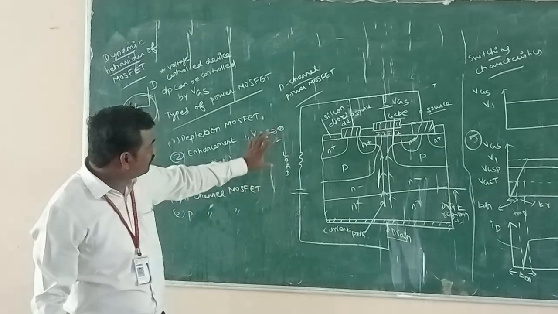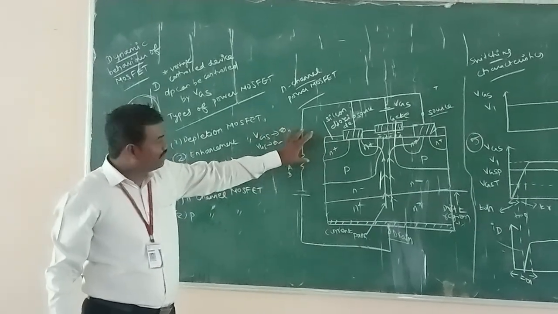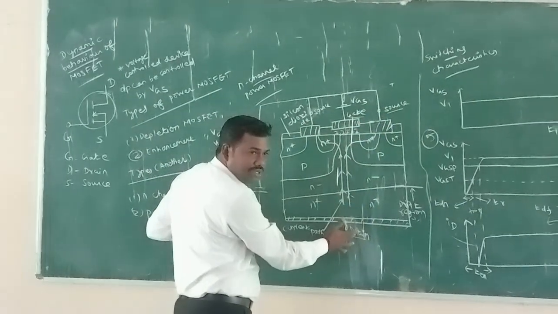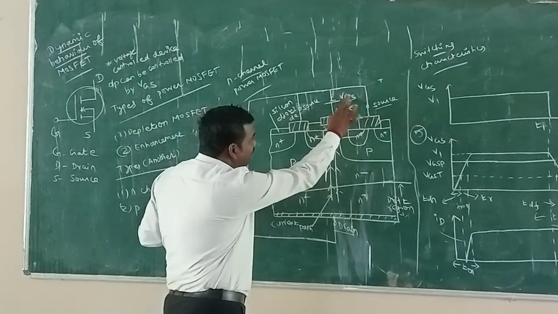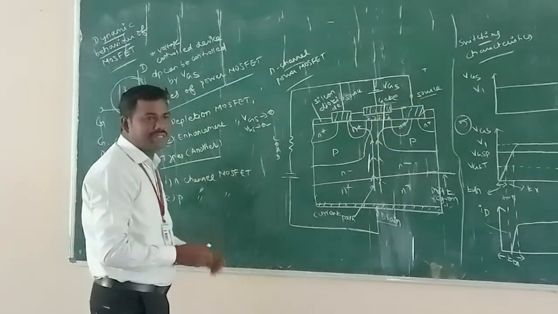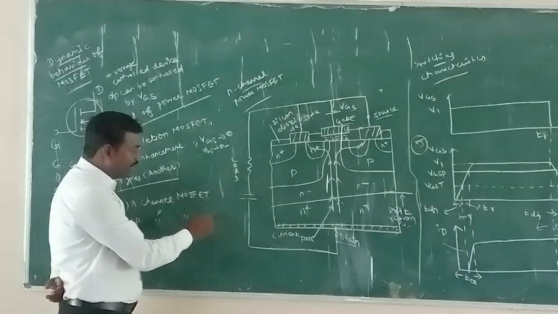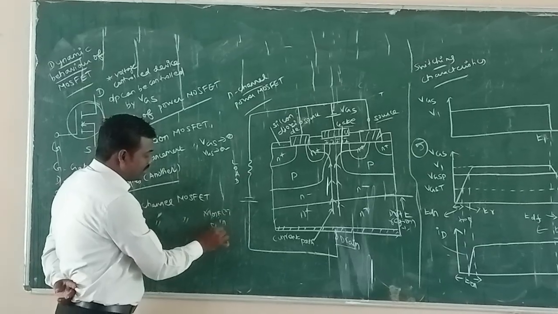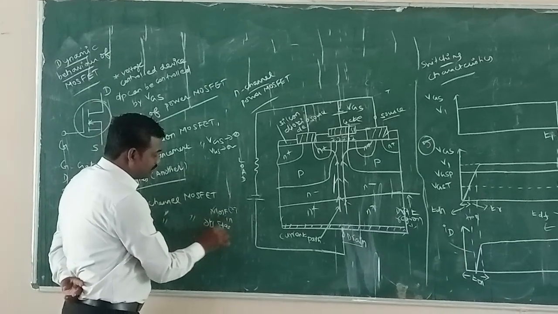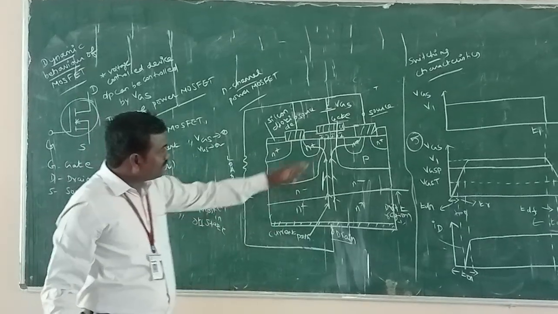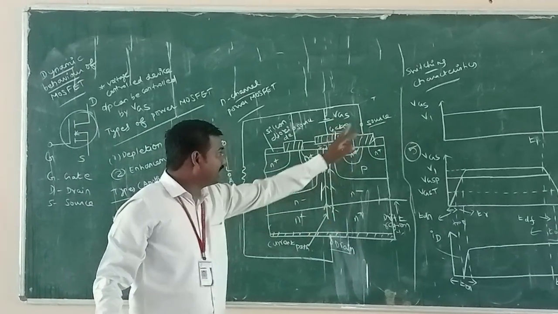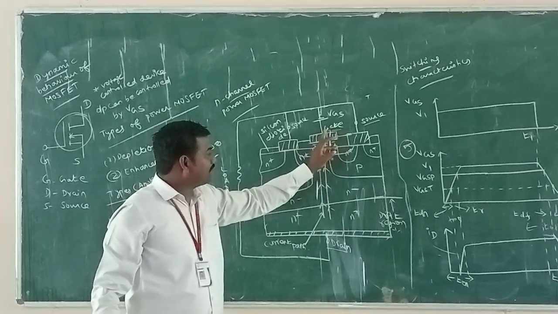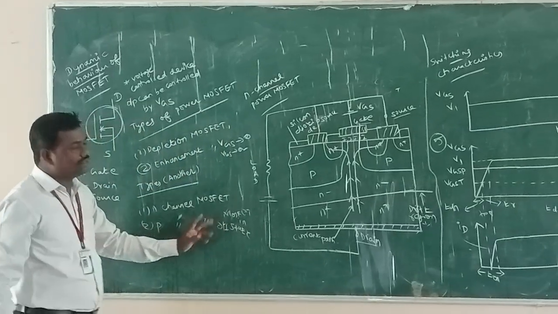First of all, the working principle of power MOSFET. When the drain to source voltage is made positive, and at the time the gate is under open condition or no supply is given to the gate, the MOSFET is in off state. When the gate to source voltage is made positive, that is, the gate is given supply, the MOSFET will automatically turn on.